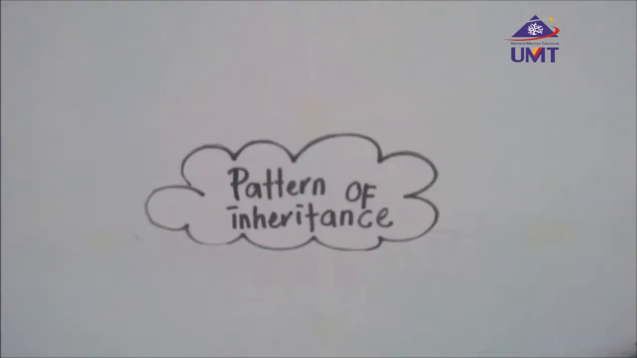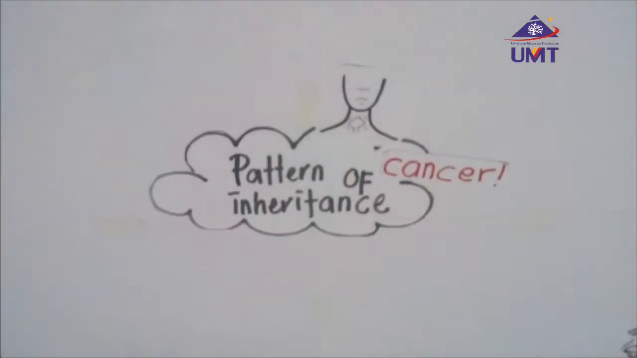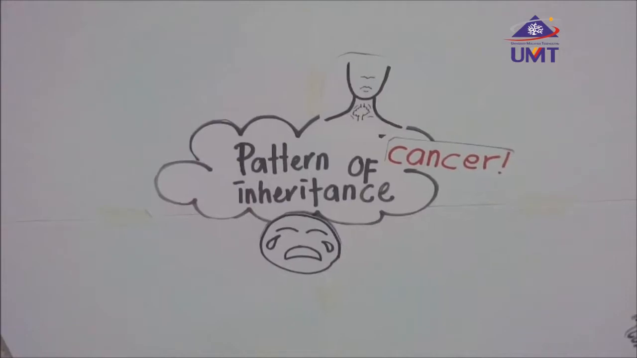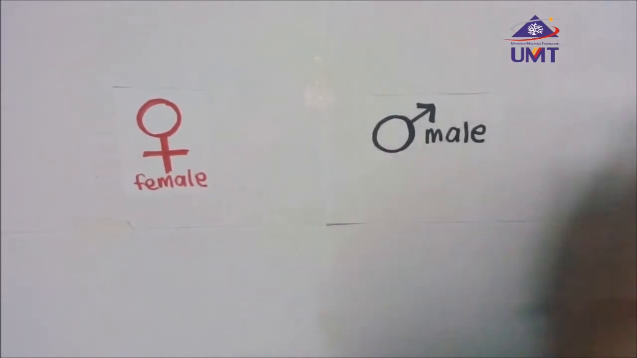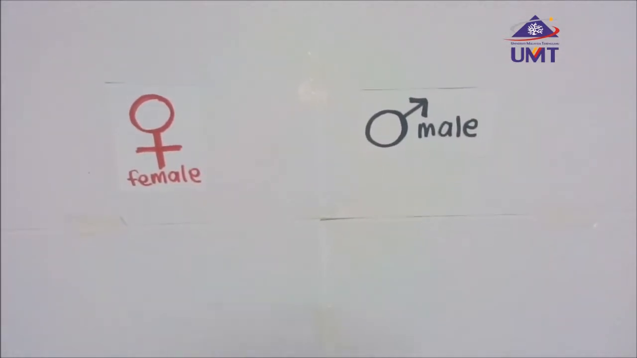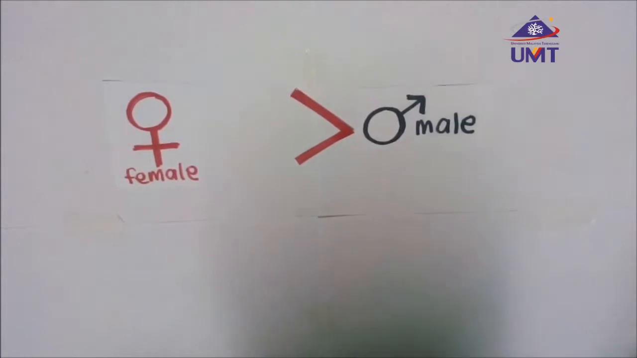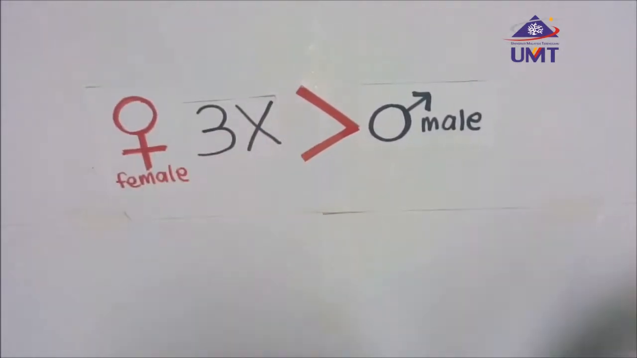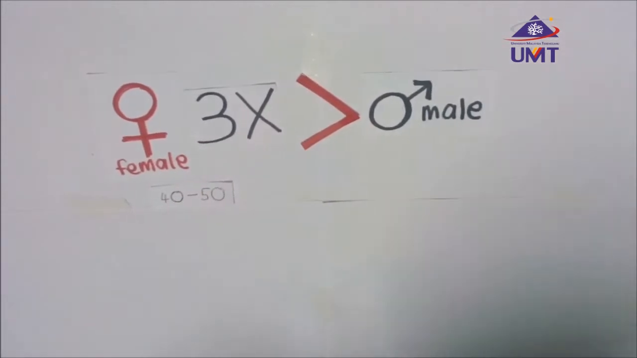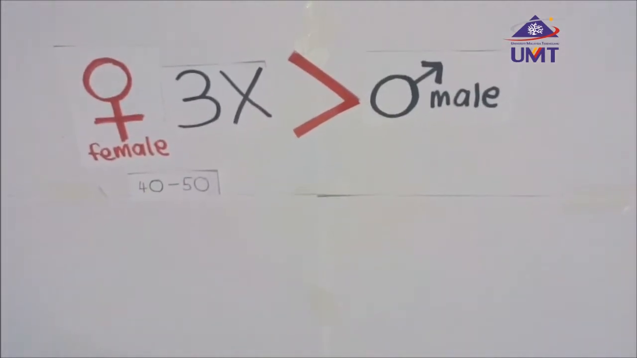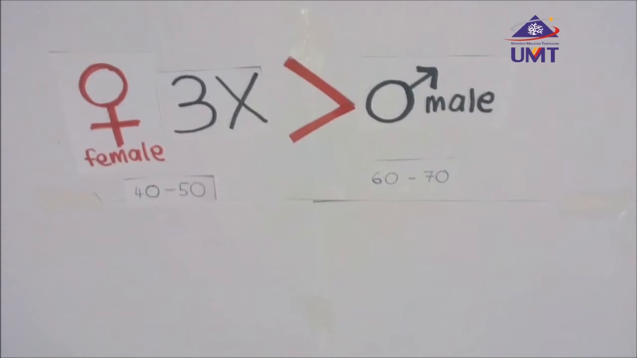The pattern of inheritance of thyroid cancer. Thyroid cancers occur approximately 3 times more frequently in women than men. Although the reason for this difference is unknown, women also tend to develop this cancer at an earlier age, which is about 40 to 50, than men, which is about 60 to 70.